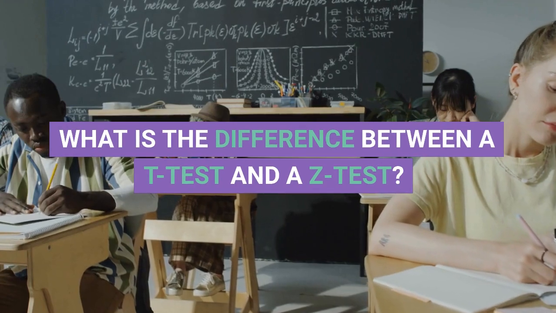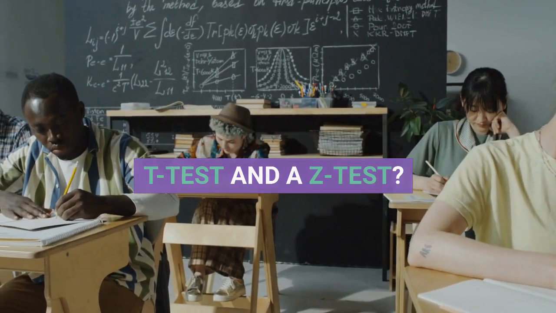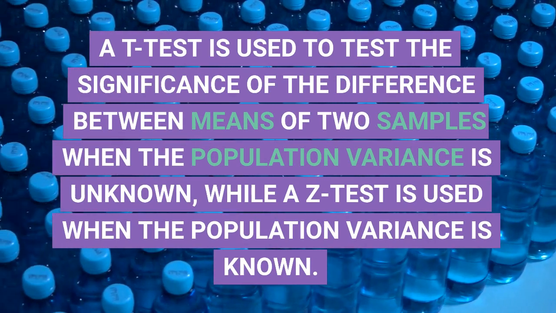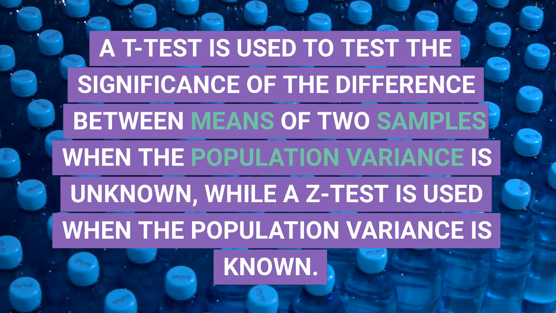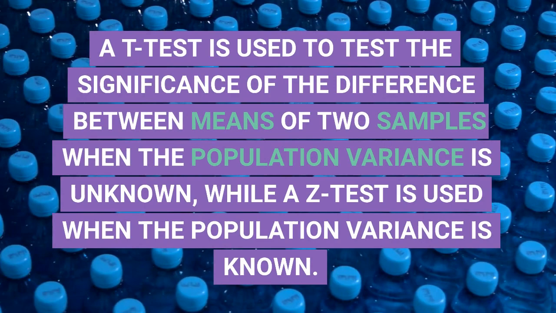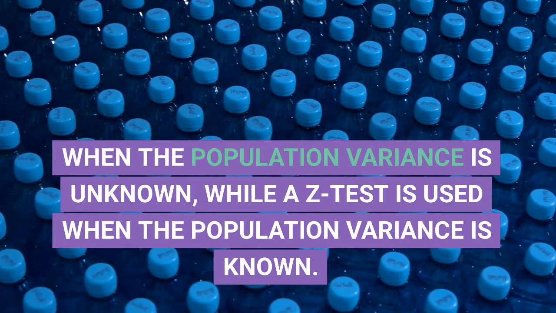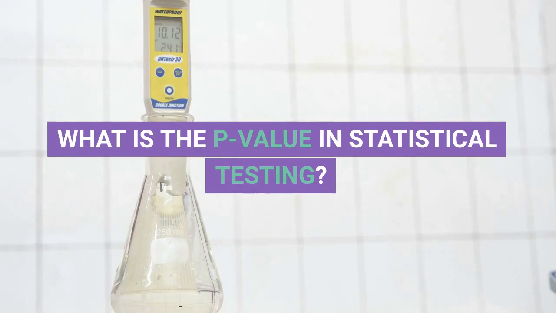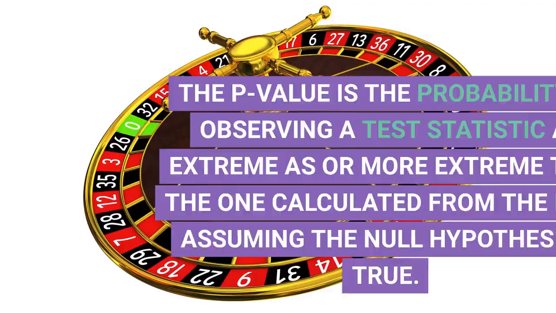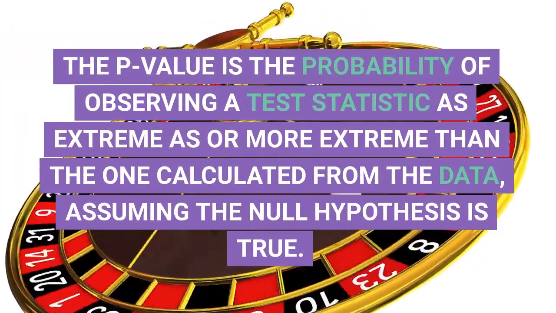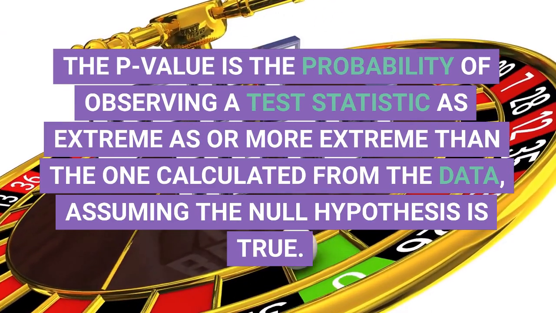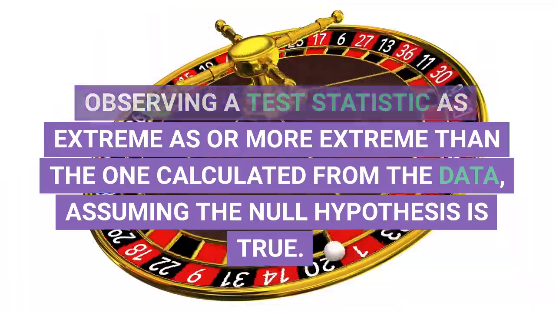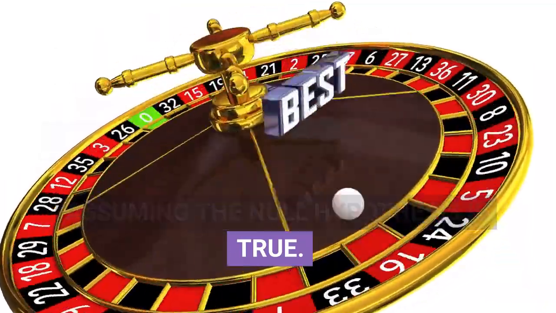What is the difference between a t-test and a z-test? A t-test is used to test the significance of the difference between means of two samples when the population variance is unknown, while a z-test is used when the population variance is known. What is the p-value in statistical testing? The p-value is the probability of observing a test statistic as extreme as or more extreme than the one calculated from the data, assuming the null hypothesis is true.